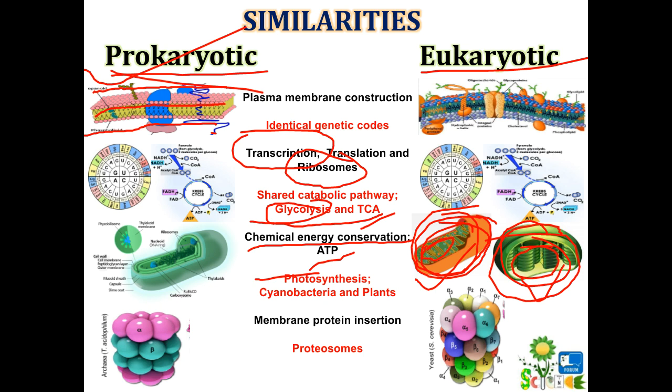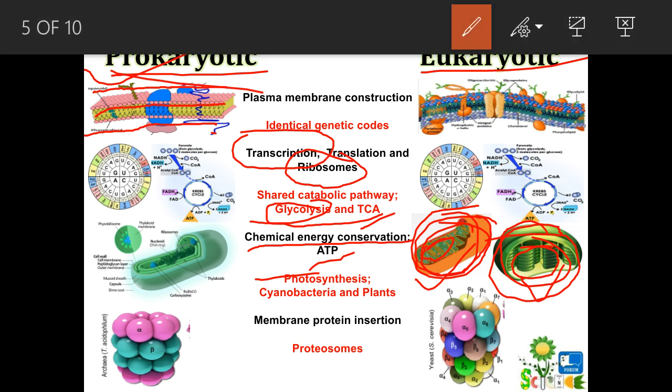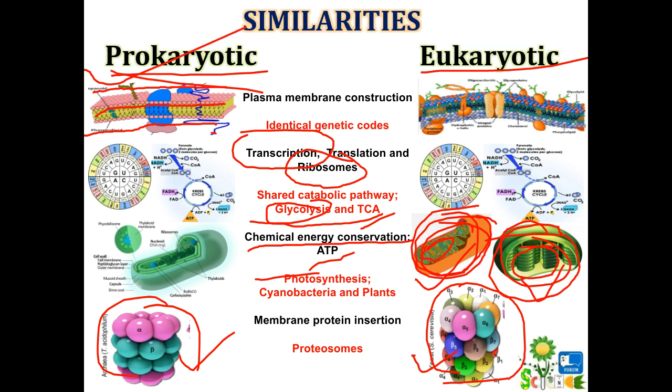So for that recovery, prokaryotic and eukaryotic cells have proteasome. These are the proteasome. The structure of proteasome in prokaryotes and eukaryotes is somewhat similar, somewhat different, as you can see in the images. But here we are discussing similarity. So you can see a similar kind of structure where globular proteins are arranged, and the main function is the same, that is degradation of protein and recovery of raw material, that is amino acid.